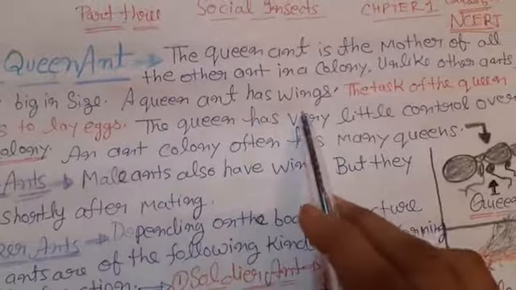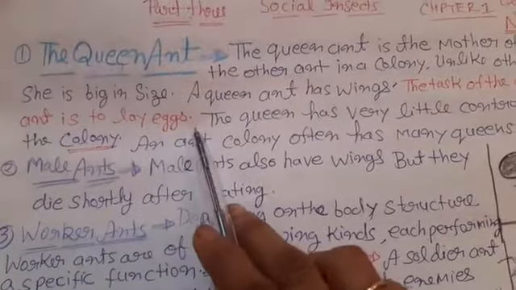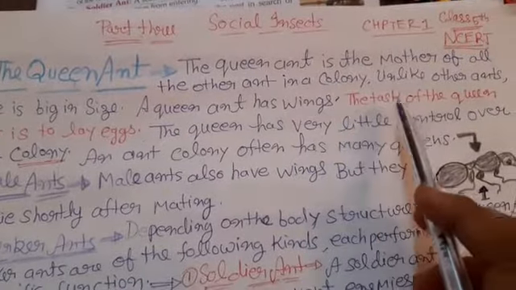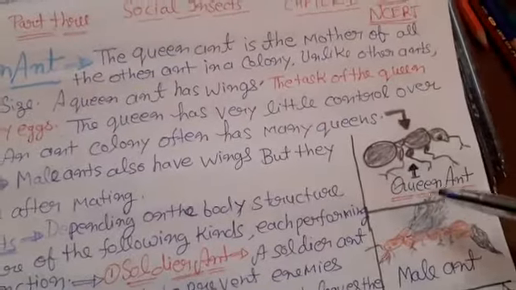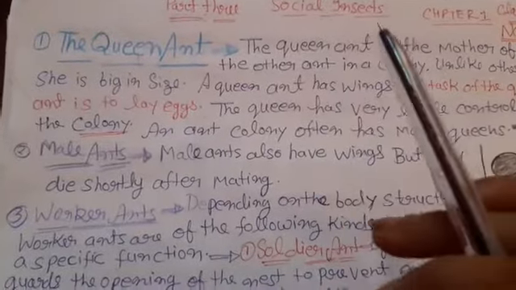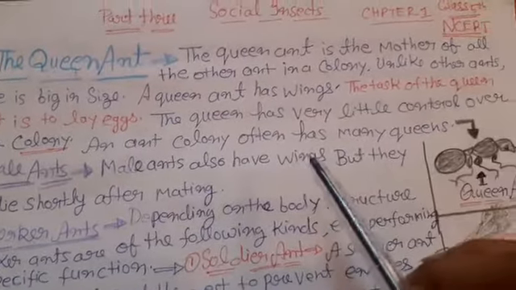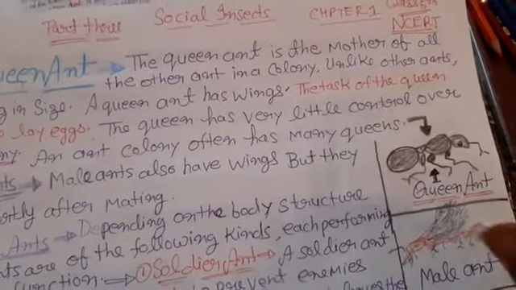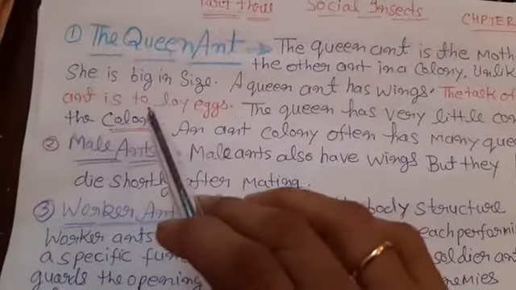A queen ant has wings. The task of the queen ant is to lay eggs. This is the most important ability of the queen ant. We can say that the function of the queen ant is to lay eggs.